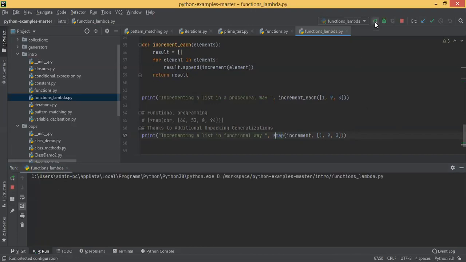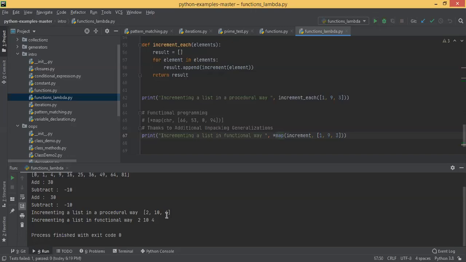Let's see what it is doing. You can see it's giving individual elements, three integers: 2, 10, and 4. Then you just wrapped it inside square brackets, which means you clubbed all these three elements as a separate list. Now you can see it's a list of 2, 10, and 4.